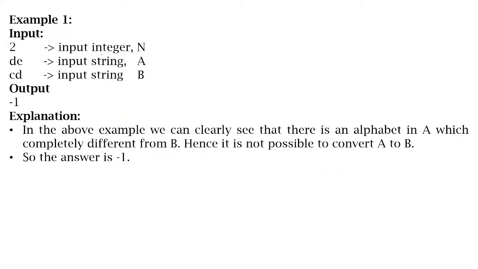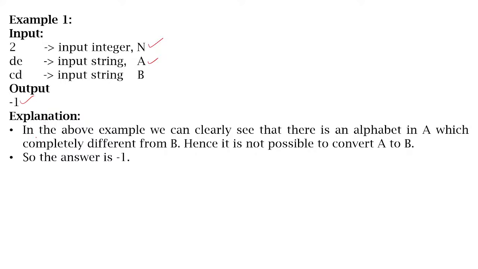Then there is another example given here. Input 2 indicates the length of each string, the number of characters in each string. DE is the string A and CD is the input string B here. The answer is given as -1. The explanation is also provided for this.